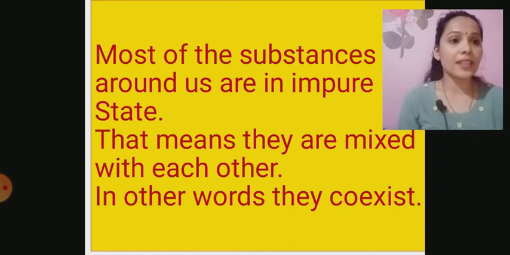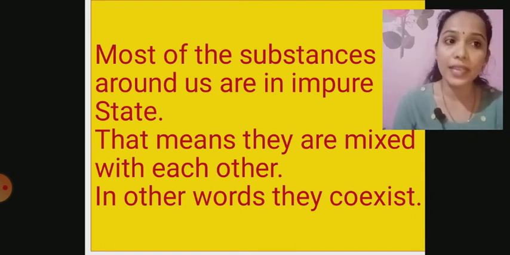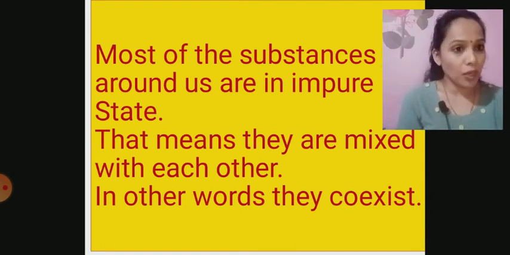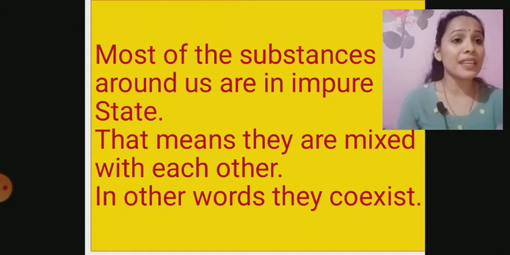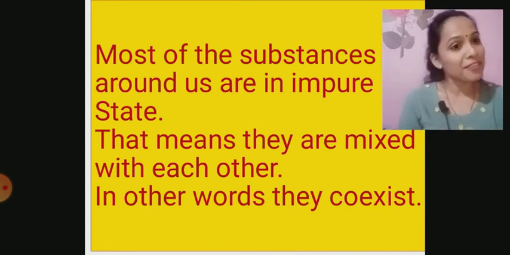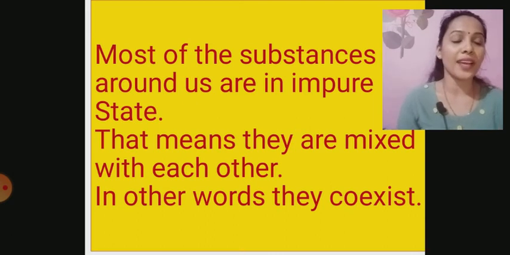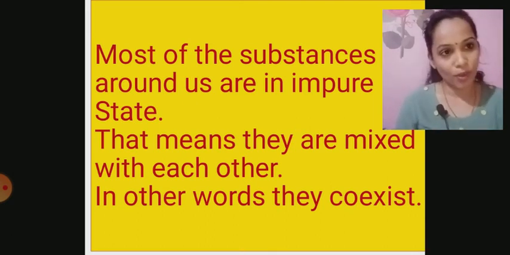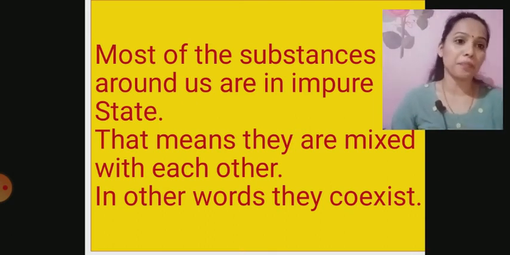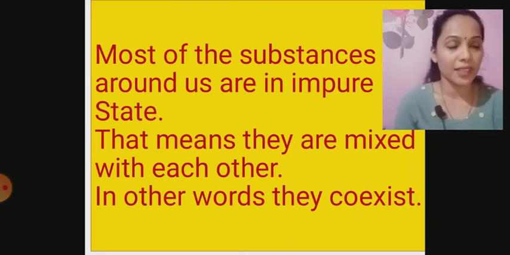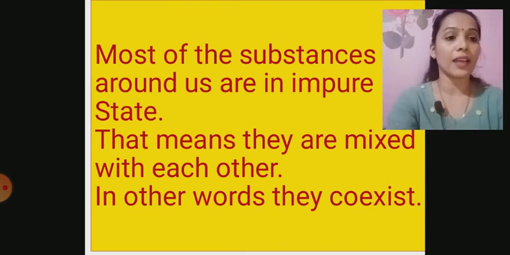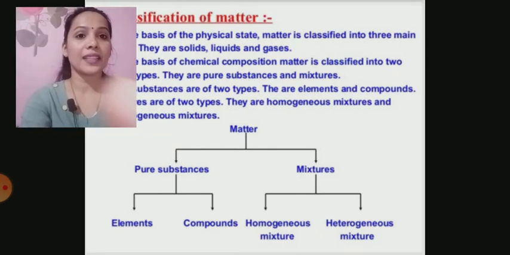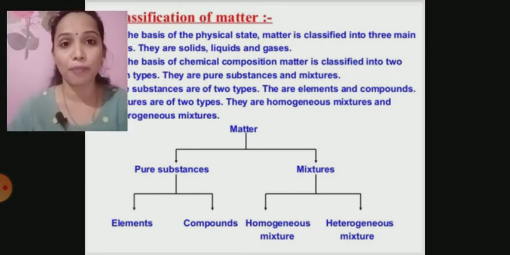Likewise, everything around us, like salt. Where do we get salt from? We get it from seawater. Seawater is a mixture of many other salts, and even water is there along with sodium chloride. So that becomes a mixture. They exist together, but we can purify sodium chloride and use it as common salt for cooking or chemical labs or something like that. Okay. Then we learned about the classification of matter.